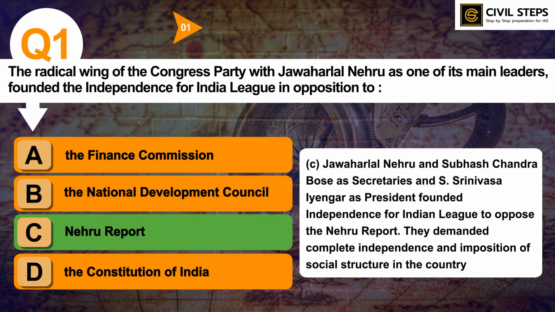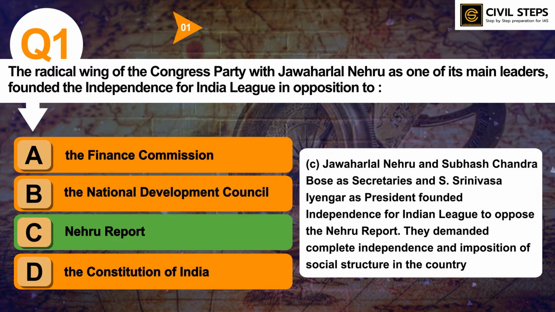So the answer of this question is option C, Nehru Report. Jawaharlal Nehru and Subhash Chandra Bose as secretaries, and S. Srinivas Iyengar as president, founded the Independence for India League to oppose the Nehru Report. They demanded complete independence and imposition of a social structure in the country.